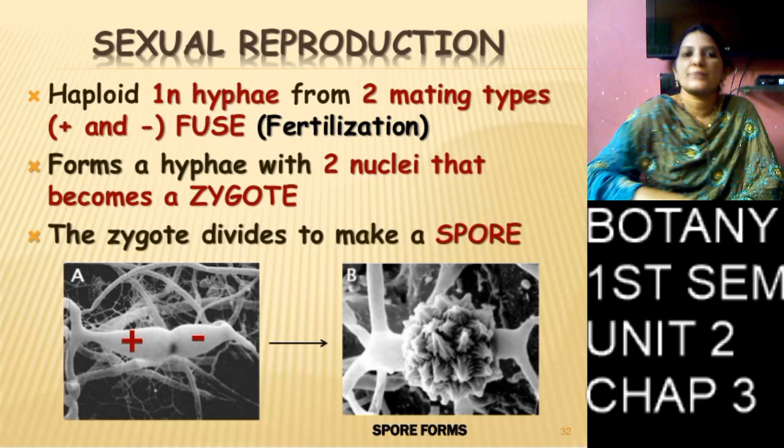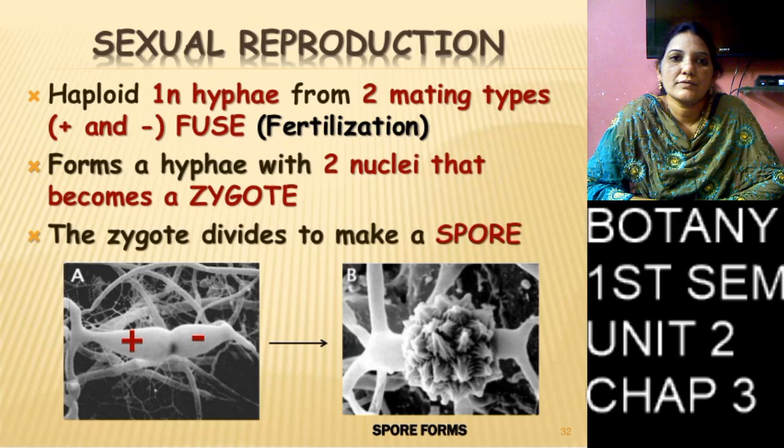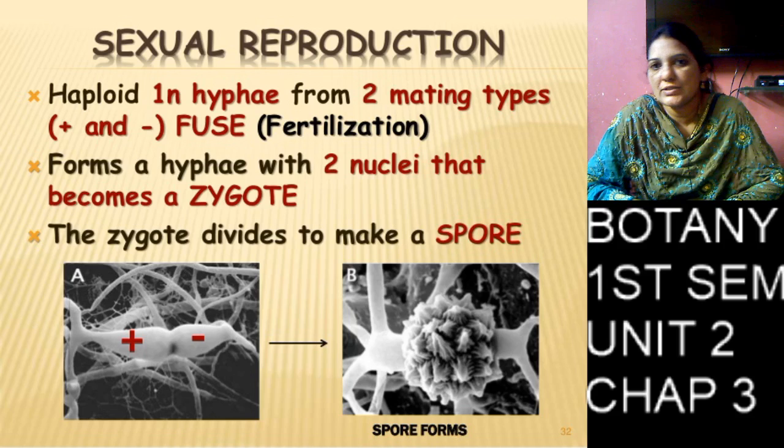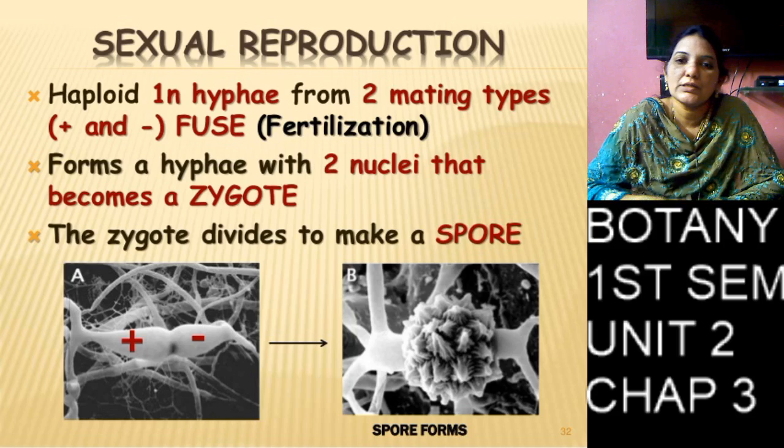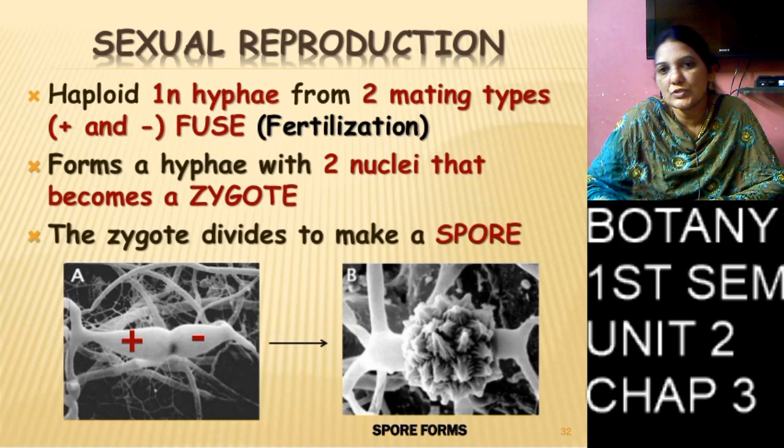Next, coming to sexual reproduction. Here there is no female sex organ and male sex organ. The female strain and male strain fuse with each other, the female cell and male cell fuse, and they form one diploid zygote. The diploid zygote undergoes division into spores, zoospores or aplanospores.